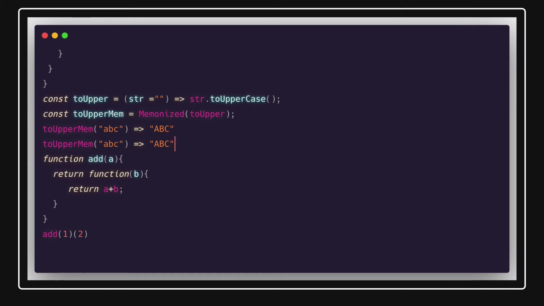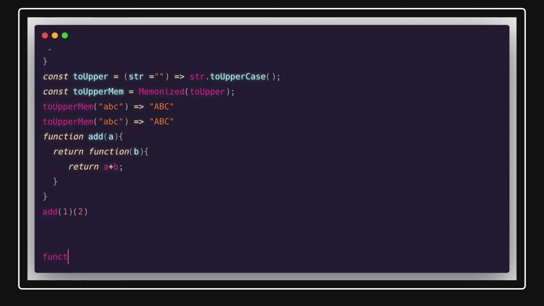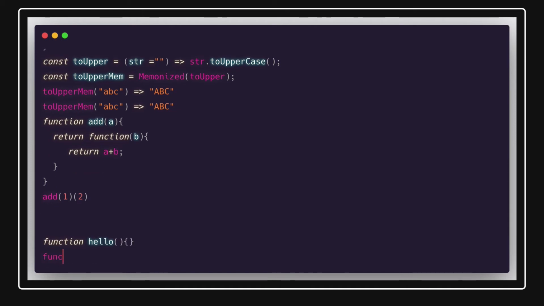Now the next thing we can talk about is different ways of invoking a function or declaring a function. You might have seen these kinds of examples, like you can simply create function hello, right? And then you can also assign it to some expression, const x equal to function.